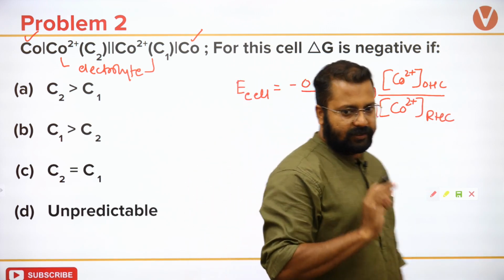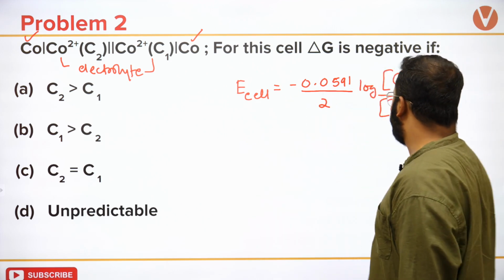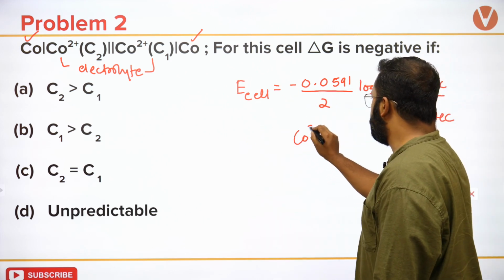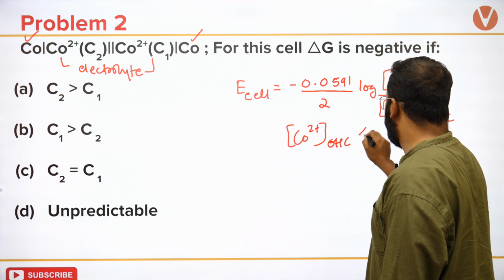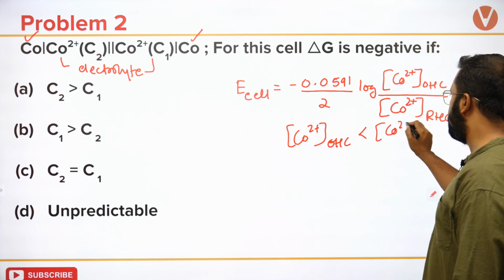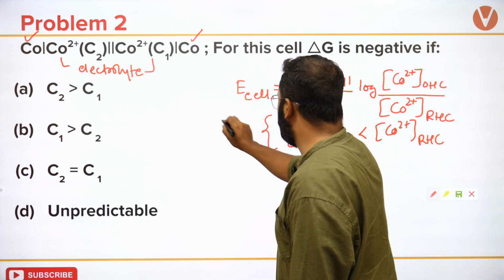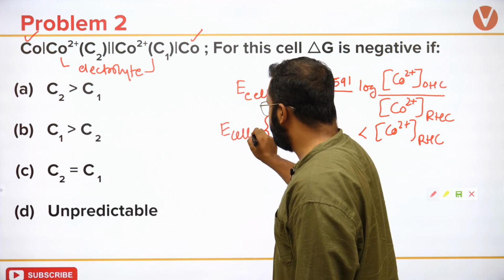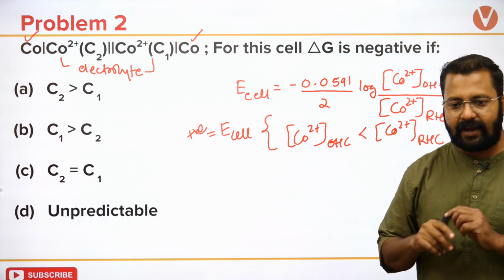How would I get E cell to be positive? If Co2 plus in the oxidation half cell is less than Co2 plus in the reduction half cell, then E cell will be positive or delta G will be negative.